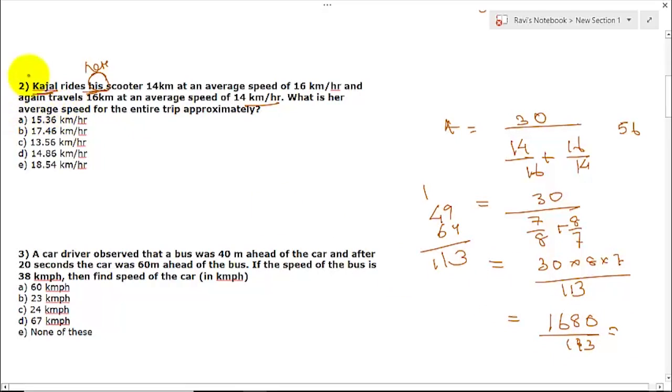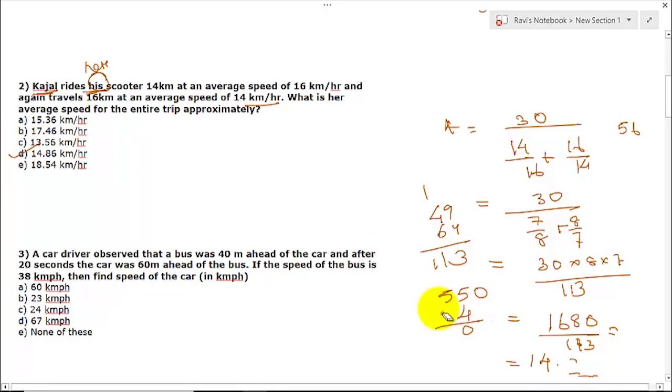So let us solve this now. You need an approximate value. If you find the first 2 digits, it is enough for you. So one time it will be how much? 113. What is the remaining? 55. 550. If you multiply with 5, it will become more than 550. It will be something like 565. Now what we have to do is multiply with 40. It will be something like 14 point something as your value. So no need to find the entire thing. So the answer would be 2D.